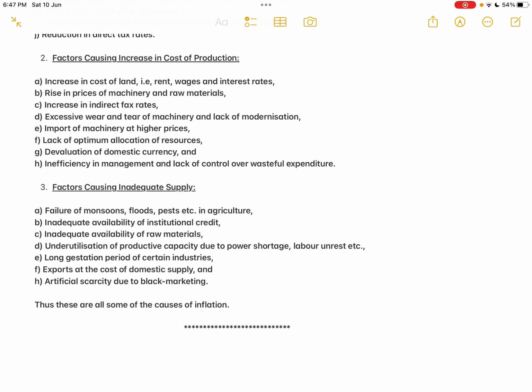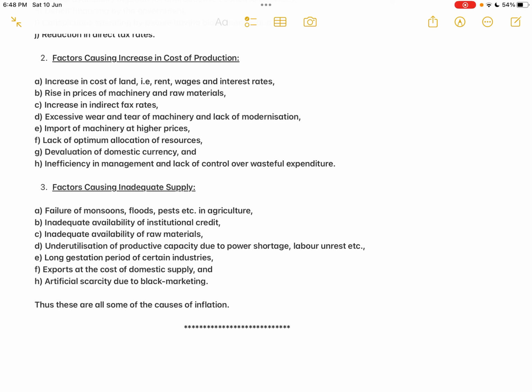So point A, failure of monsoons, floods, pests, etc. in agriculture. We all know that agriculture is mostly dependent upon nature, isn't it? So if there is a climatic disaster, if the climatic conditions are not favorable, either a drought condition or floods, all these things result in a fall in agricultural production.